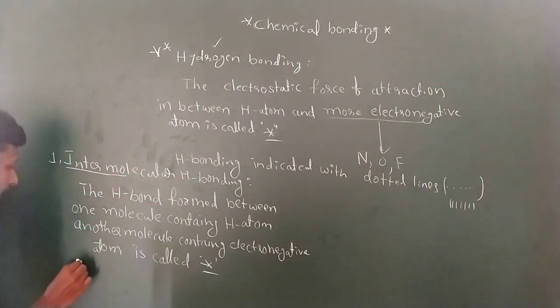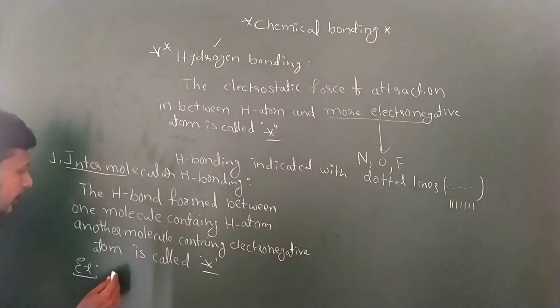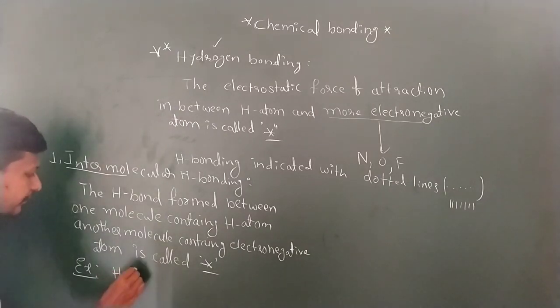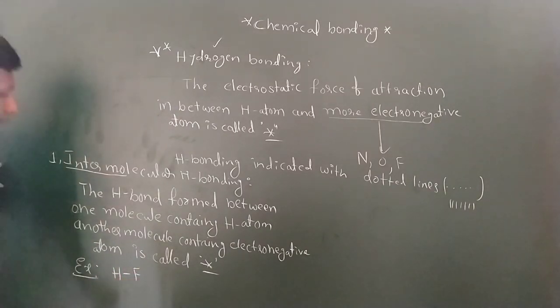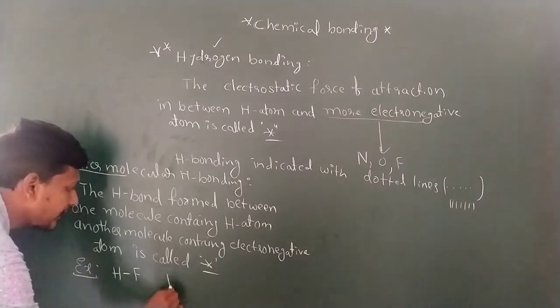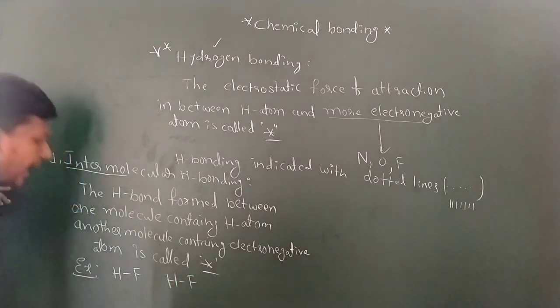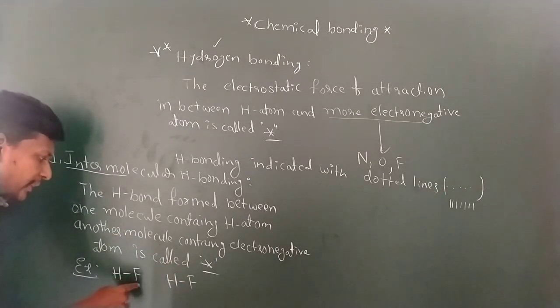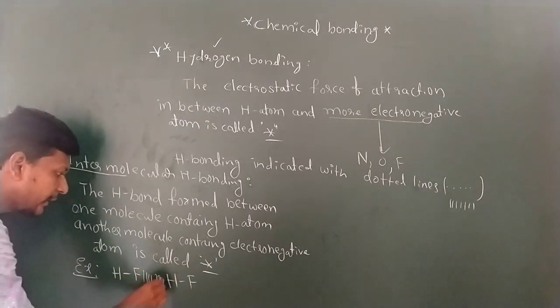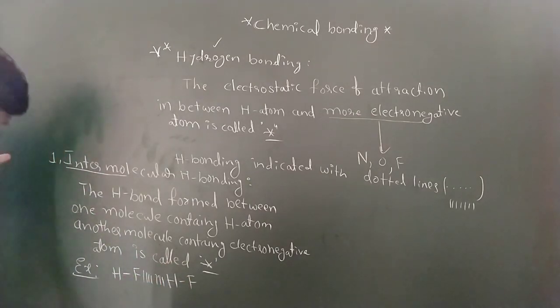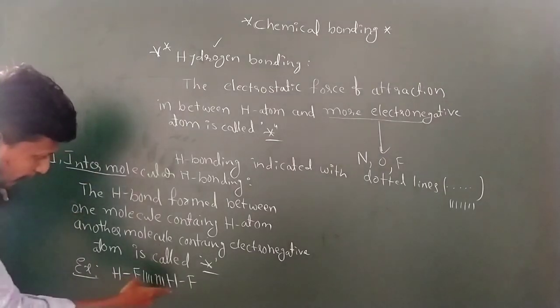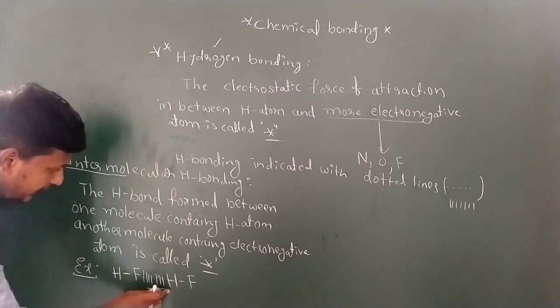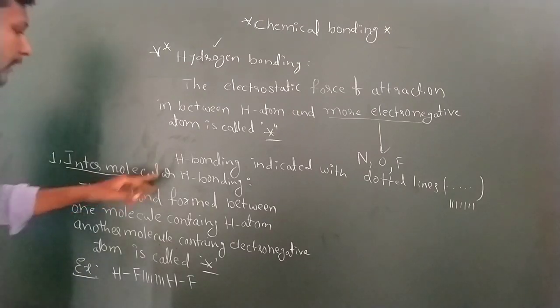For example, let us take HF, the hydrogen fluoride molecule. Here I am taking another hydrogen fluoride molecule. This is the first molecule, this is the second molecule. Between the first molecule containing the more electronegative atom and the second molecule containing the hydrogen, the bond formation takes place. This bond is considered an intermolecular hydrogen bond.